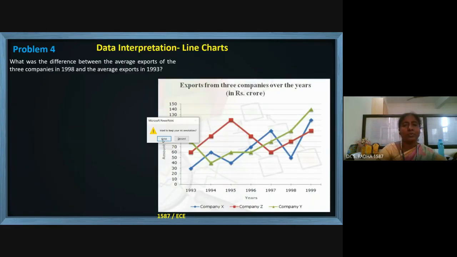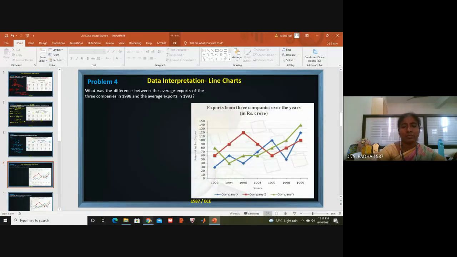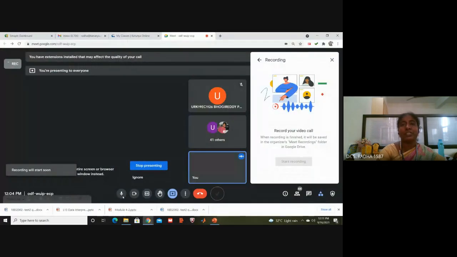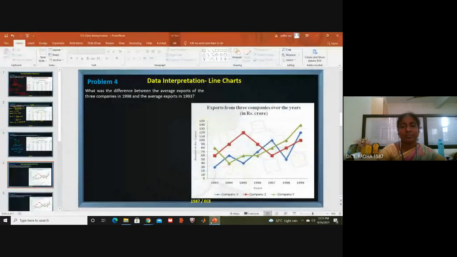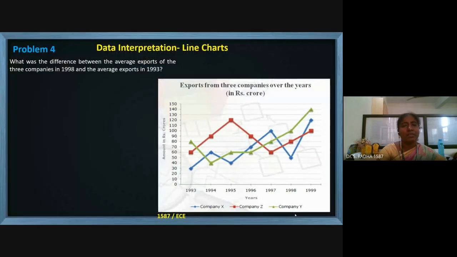Now tabular information is completed. Next I am going to line charts. Let us see what was the difference between the average exports of the three companies in 1998 and the average exports in 1993.